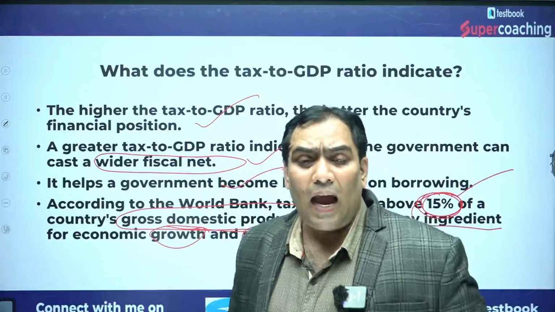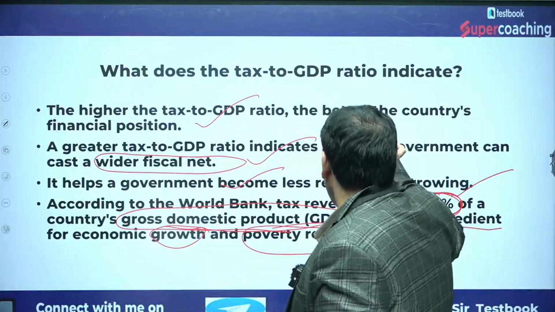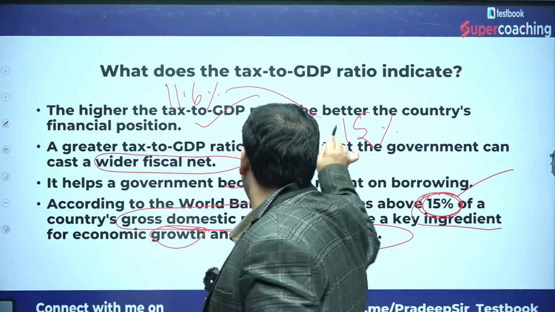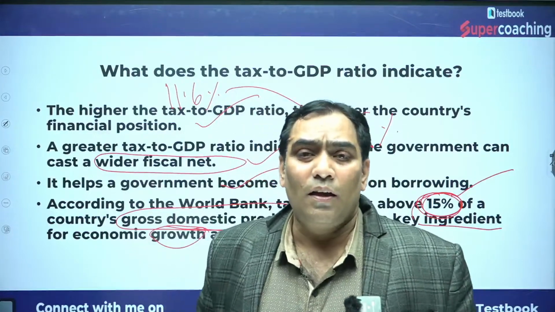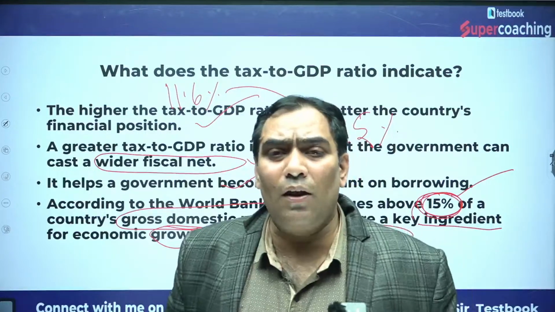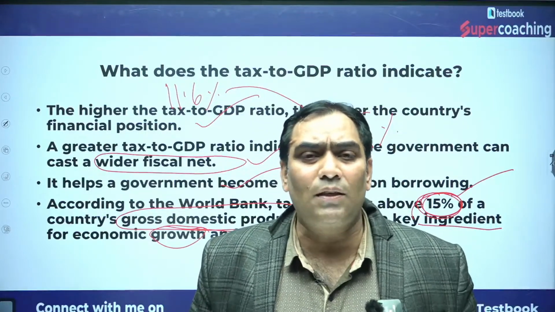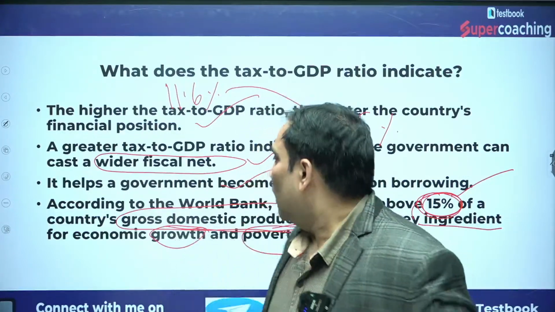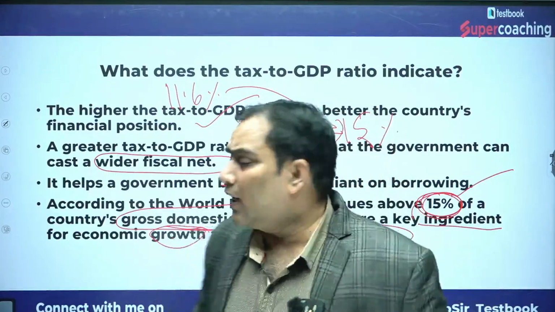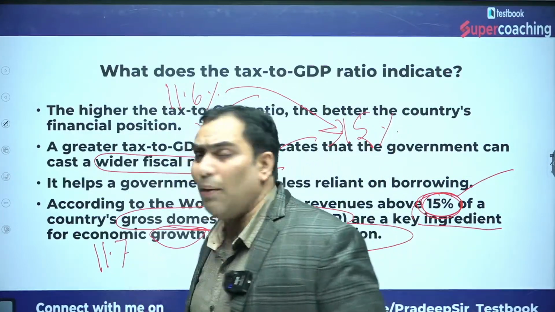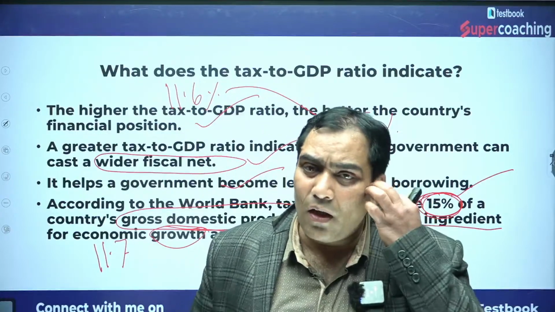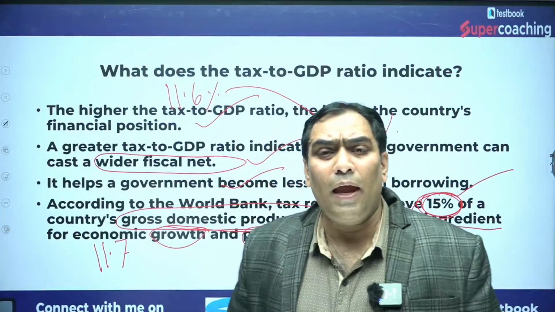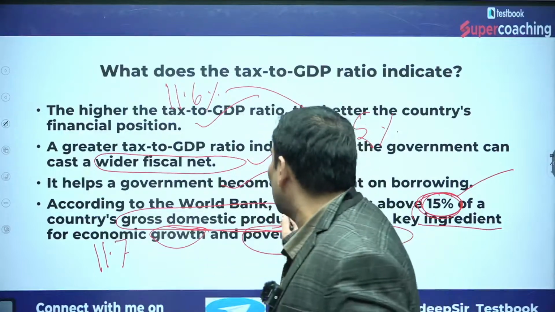Be very clear that ideally it should be 15%, but we are celebrating, although we are only at 11.6%. It has become the news. The statement of the finance minister, finance secretary has become the news. In the next financial year, it is expected to increase to 11.7% as per the budget estimate. In the revised estimate, it may increase. So we can say that it is very far below the recommendation of the World Bank.